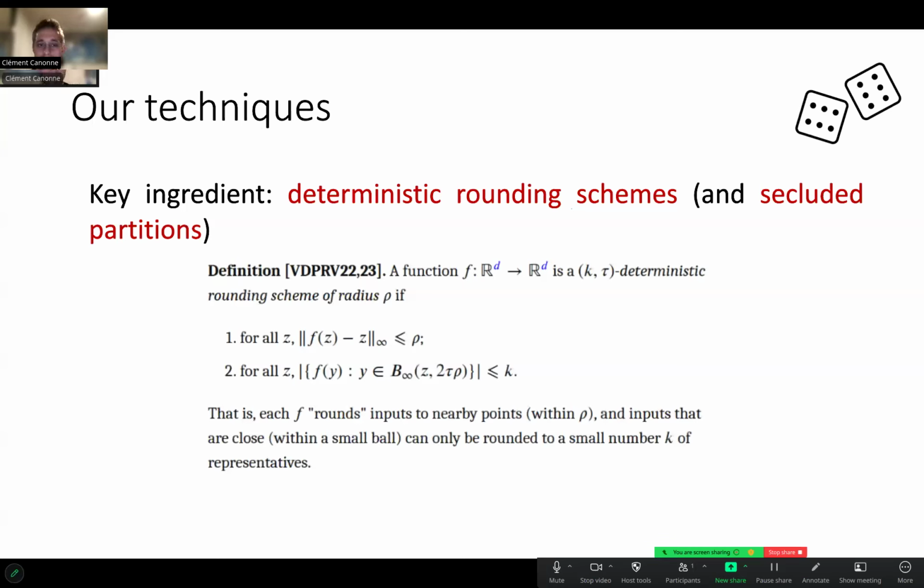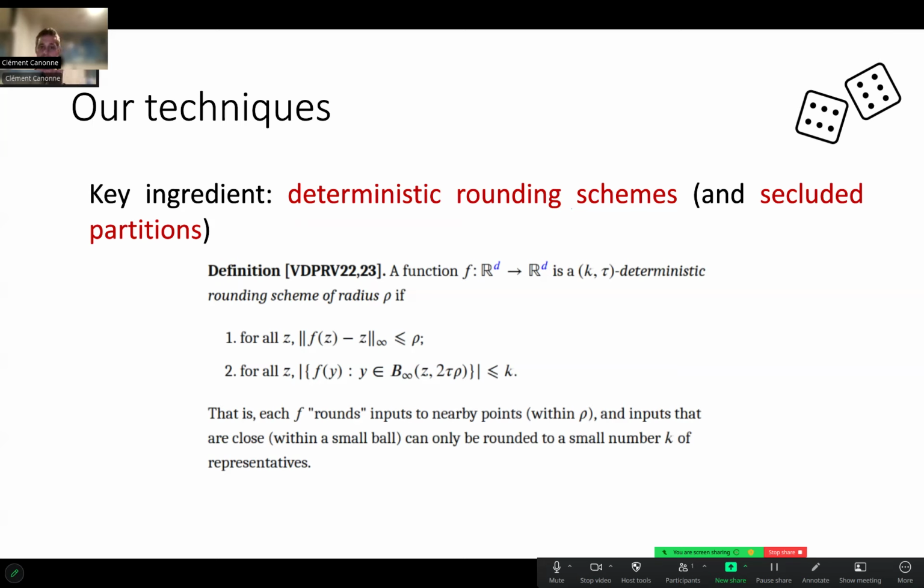So what this is saying is for every input z, I apply my deterministic rounding scheme f to z, and I get a point that is not too far. It stays within rho of the original point. That's the first condition. The second condition is actually also maybe a bit hard to parse, but what this is saying is, well, I don't have too many possible rounding representatives.